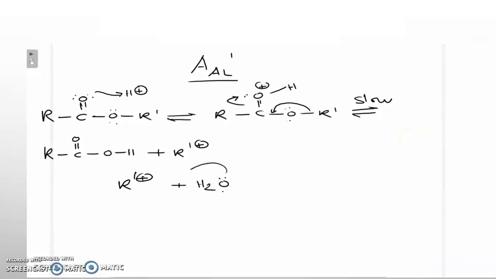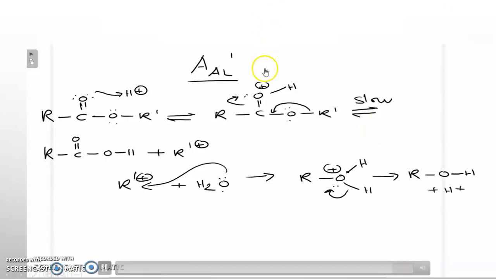Now this carbocation is attacked by a water molecule to give a protonated alcohol molecule, which undergoes deprotonation to give a neutral alcohol. So here in the rate determining step, only the ester molecule is involved, so it is a first order reaction.